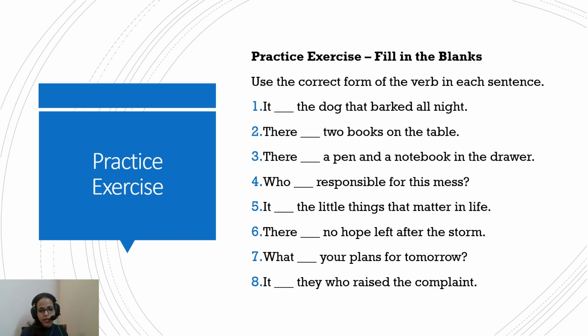There dash a pen and a notebook in the drawer. Again, starting with there, the verb will follow the subject in the predicate part. Not the subject, the predicate actually. So there is a pen and a notebook in the drawer, or there was a pen and notebook in the drawer. Who dash responsible for this mess? Who is responsible for this mess?